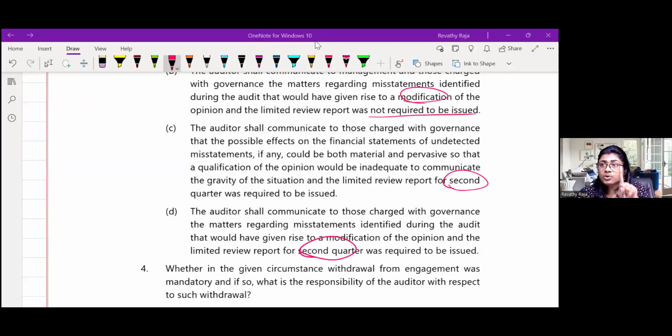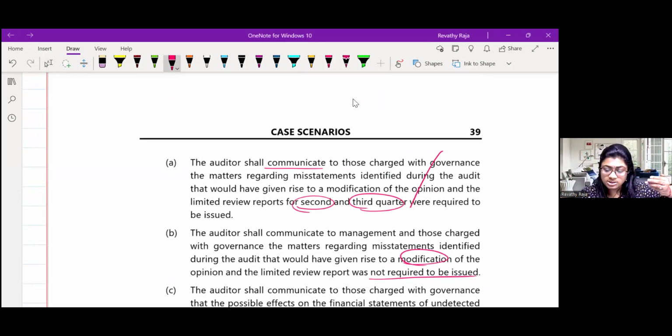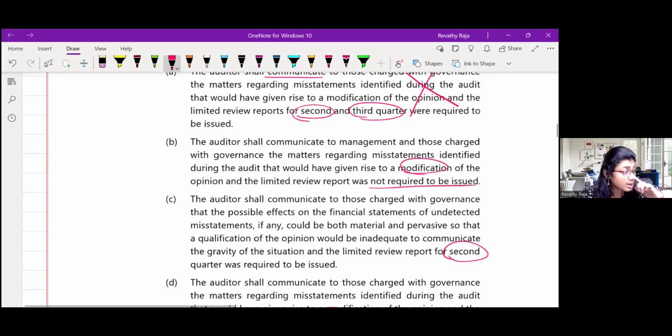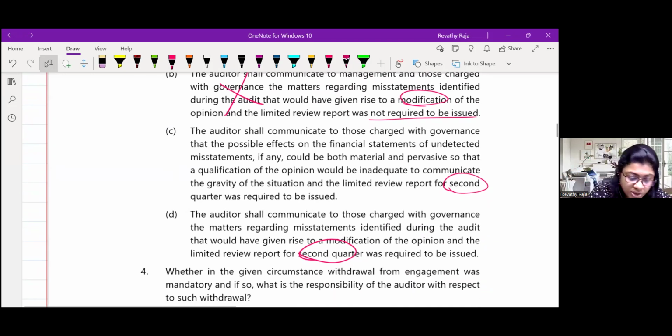And if it is 14th November, for which quarter alone do you have to give? Can you say that first? I lost the flow. You have to give only for quarter 2. Here, in the first option, they said quarter second and third. The answer is no, because it is within 45 days. So that's not the answer. Then they said not to be issued at all. That's also wrong. Now C and D are both correct because both are saying second quarter. So can you read and say which is the most appropriate one?